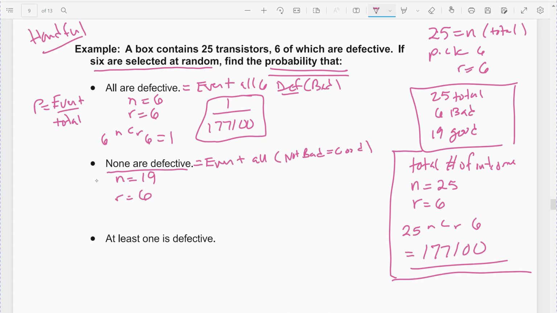So the event is picking 6 of the 19 good ones. You're reaching in and grabbing a handful, and the handful contains 6 of the good ones. So 19 choose 6. I need to figure out what 19 choose 6 is.